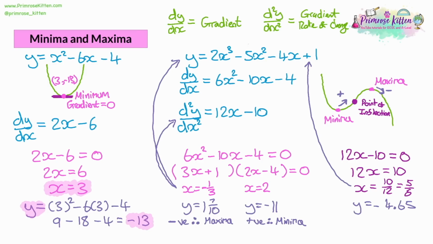Notice that for a quadratic, you can't substitute into it. The second derivative for our first example is just a 2. There's no x in there, and so it's always the same number. So that means that it's always going to be a minimum, and there is no point of inflection for a quadratic. But there are for cubics and ones with higher powers.